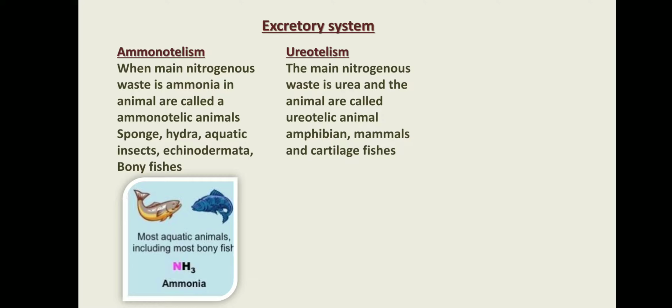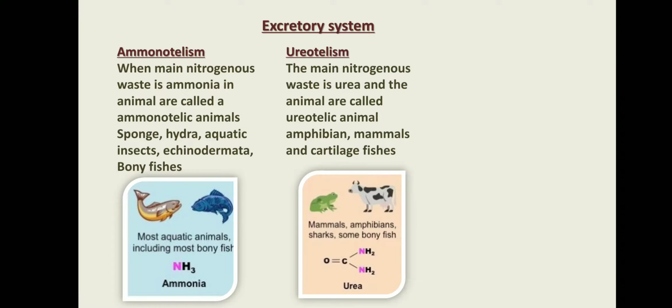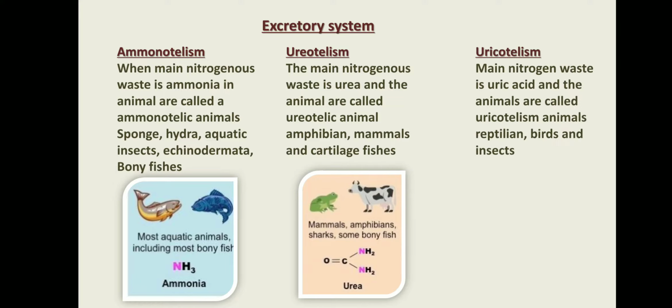Second is ureotelism, meaning ureotelic animals. Ureotelic animals release nitrogen waste as urea. Mammals, amphibians and cartilaginous fishes are ureotelic. The third and last one is uricotelism, meaning these animals release uric acid as a waste, and these animals are called uricotelic. Reptilia, birds and land insects or flying insects are uricotelic, and this phenomenon is called uricotelism.